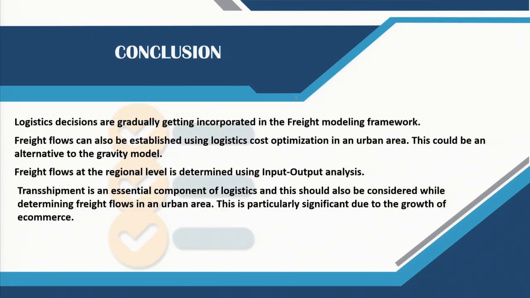To conclude, logistic decisions are gradually getting incorporated in the freight modeling framework. Freight flows can also be established using logistic cost optimization in an urban area, and this could be an alternative to the gravity model, which we already discussed. Freight flows at the regional level are determined using input-output analysis, and that is the best way to analyze at the regional scale. And transshipment is an essential component of logistics, and this could also be considered while determining freight flows in an urban area.